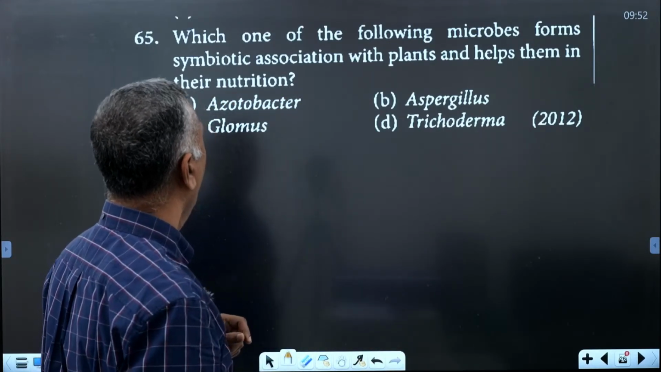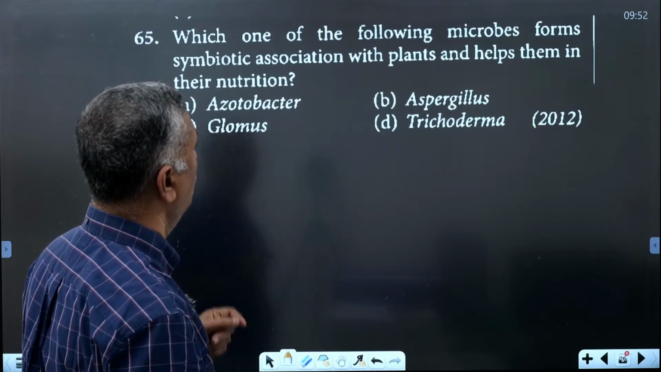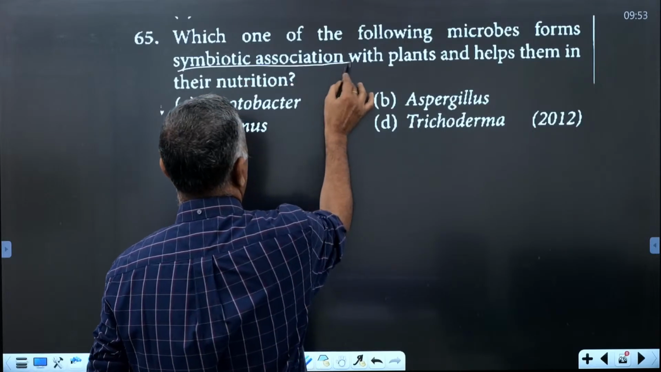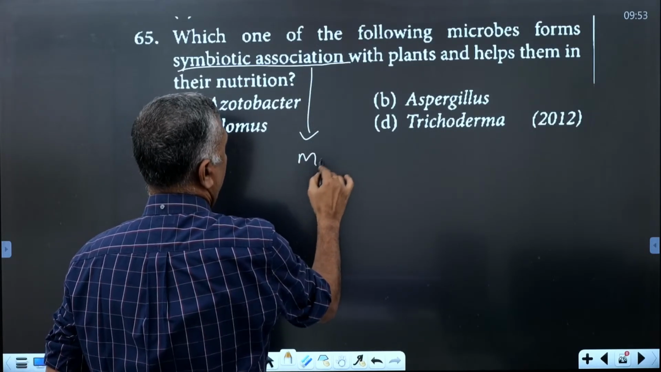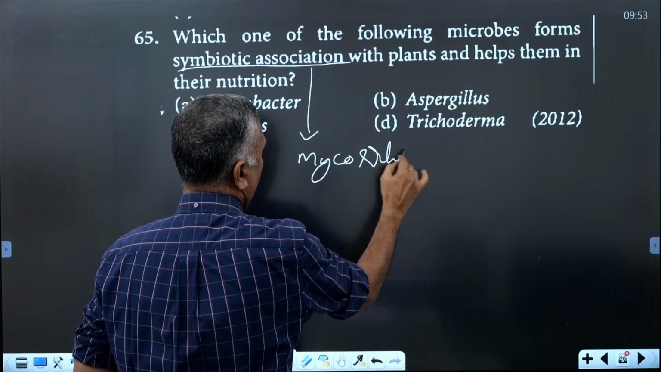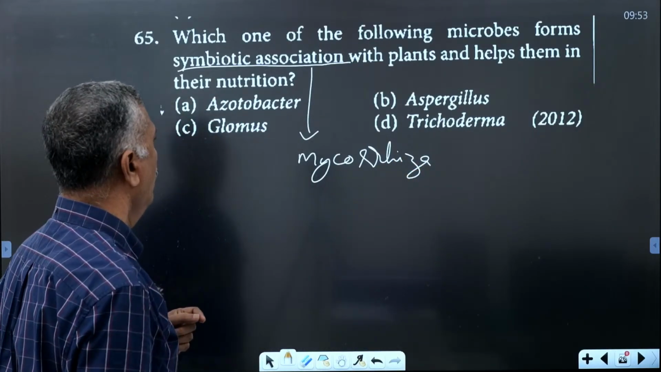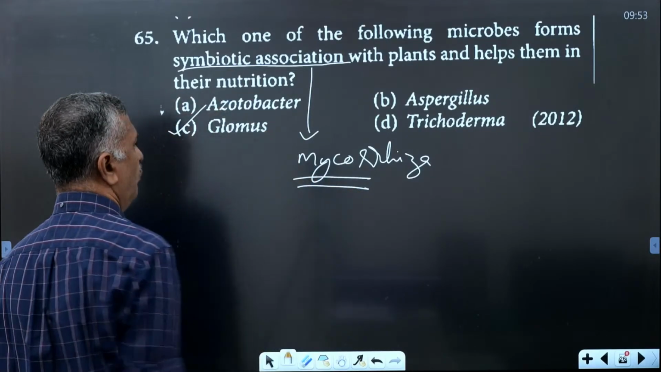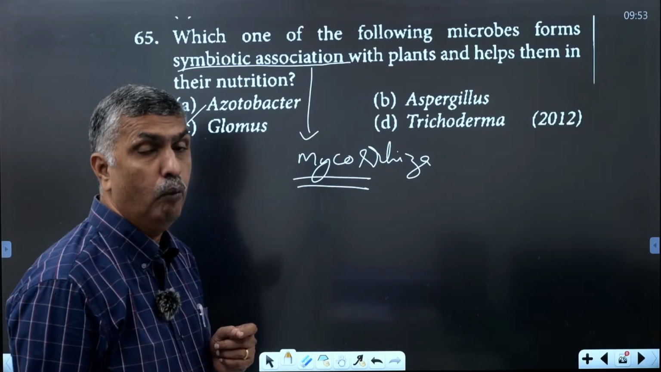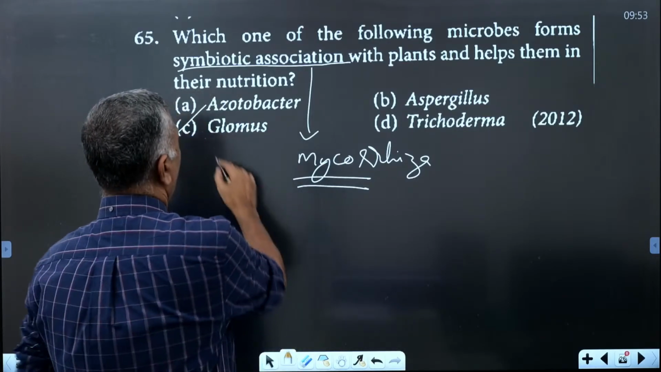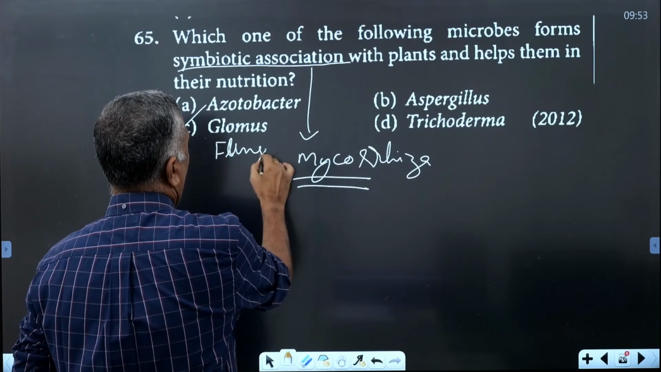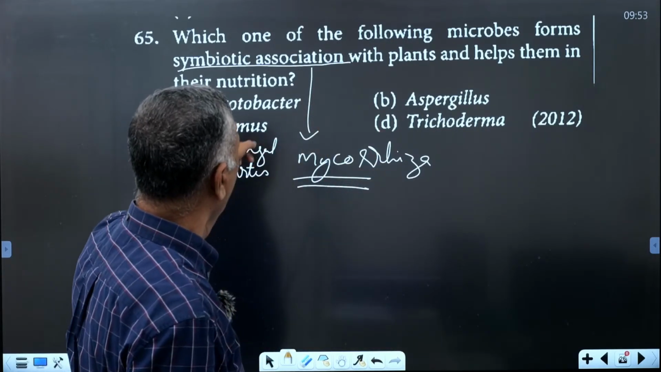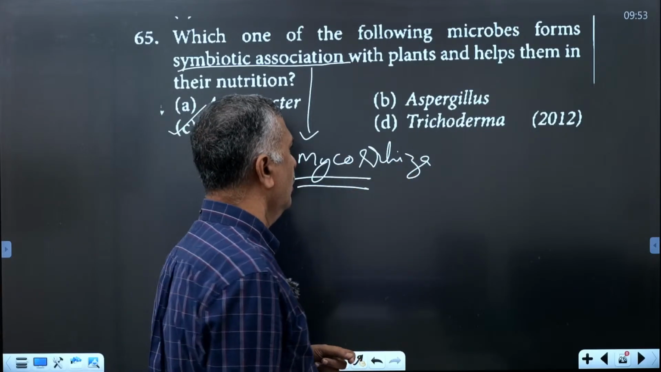nutrition? What is the microbe that forms symbiotic association with plants and helps them in their nutrition? That is mycorrhiza. Mycorrhiza is the association of fungus with roots of higher plants. The fungal partner of mycorrhiza is called Glomus. Symbiotic association that helps them in their nutrition, that is mycorrhiza.